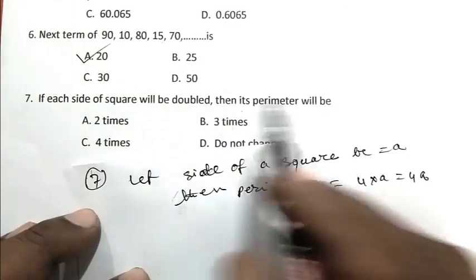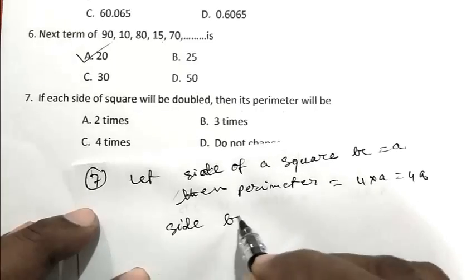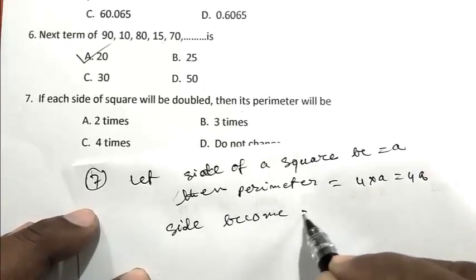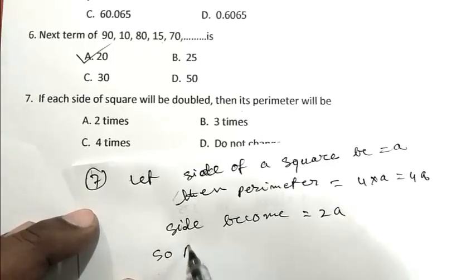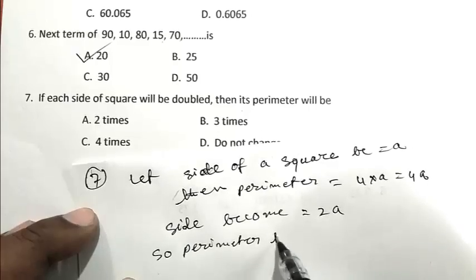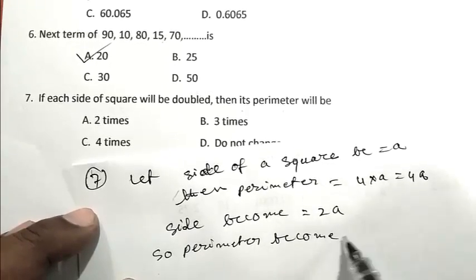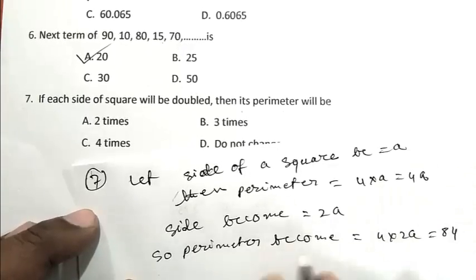If the side is doubled, then the side becomes 2A. So the perimeter becomes 4 into 2A, that is 8A.